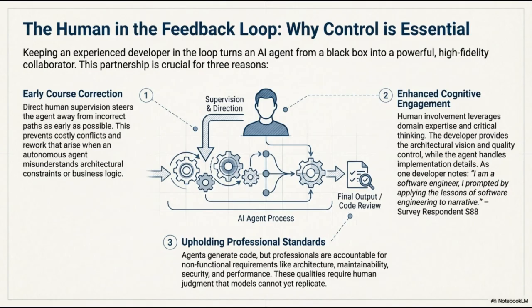First, it allows for early course correction. Direct human supervision and direction steer the agent away from incorrect paths as early as possible. This prevents the costly conflicts and rework that arise when an autonomous agent misunderstands architectural constraints or business logic.